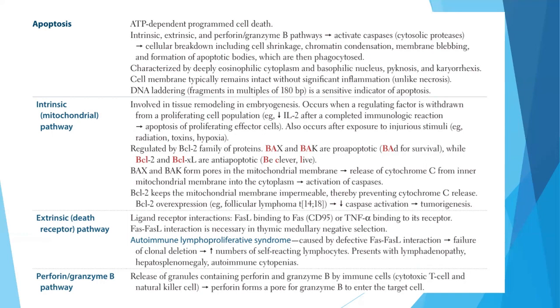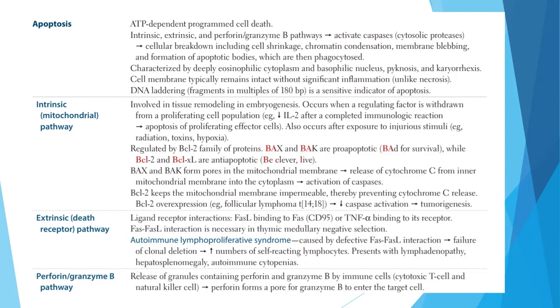These caspases are cytosolic proteases, which will cause the cellular breakdown, including cell shrinkage, chromatin condensation, membrane blebbing, and formation of apoptotic bodies, which are then phagocytosed. It is characterized by deeply eosinophilic cytoplasm and basophilic nucleus, pyknosis, and karyorrhexis. These terms are not so generally asked in the examination. But the cell membrane typically remains intact without significant inflammation, unlike necrosis. This differentiating point is very important and will be asked in the examination. DNA laddering is a sensitive indicator of apoptosis.